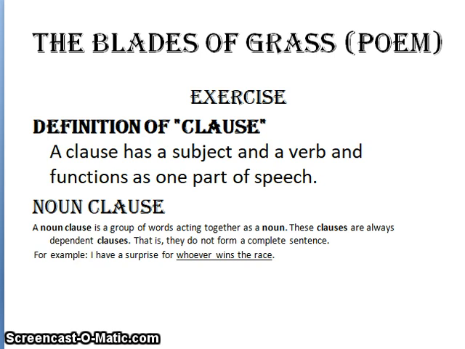Example 3. He replied that he would come. That he would come, this part of the sentence is functioning as a noun, and it is a noun clause.